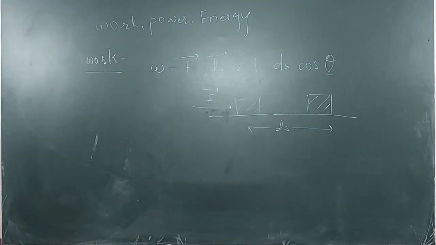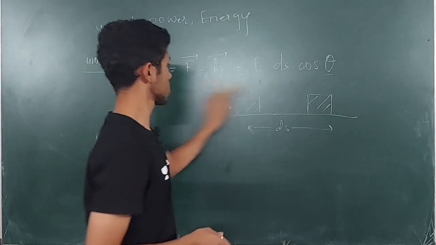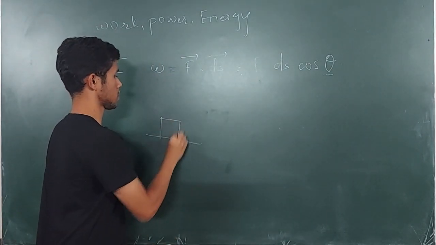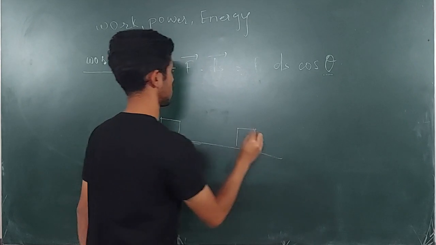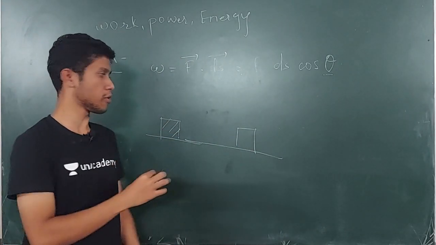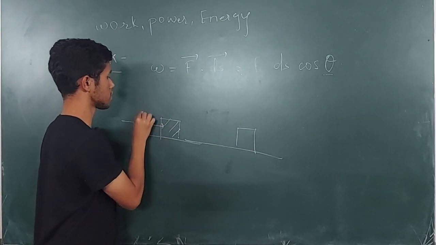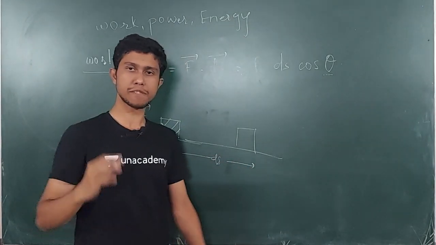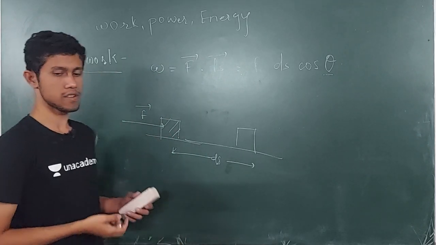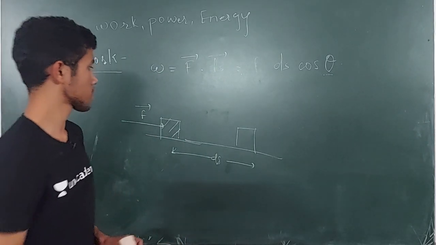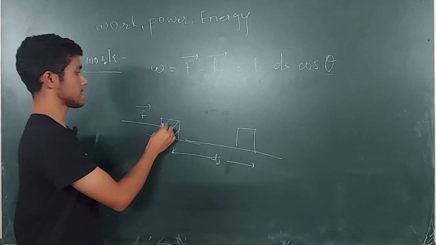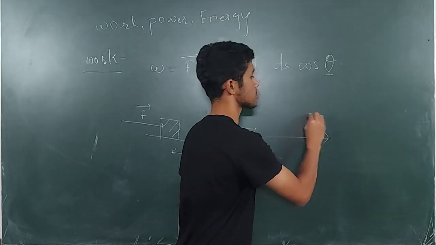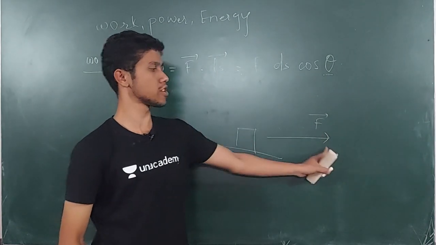Now we are going to see the vector form or the vector angle. This is the body, this is the force, and this is the displacement. This is the direction of force.